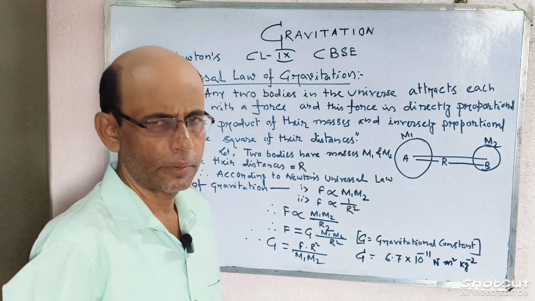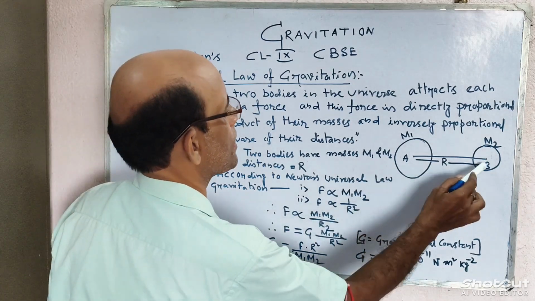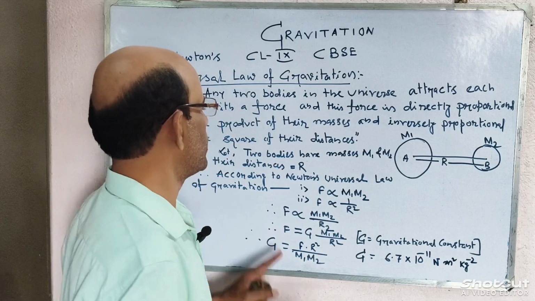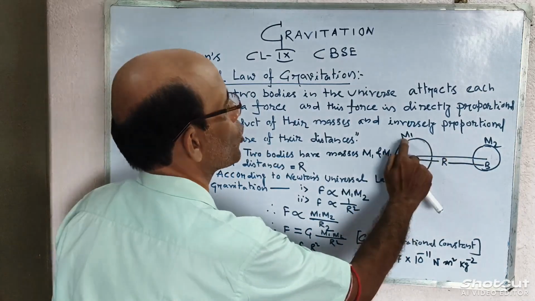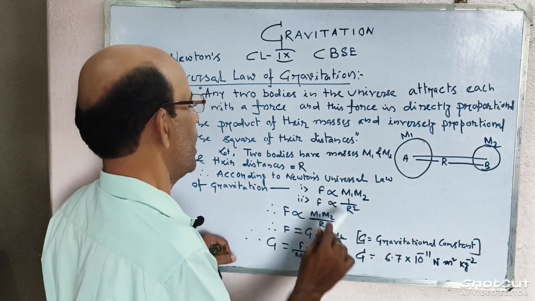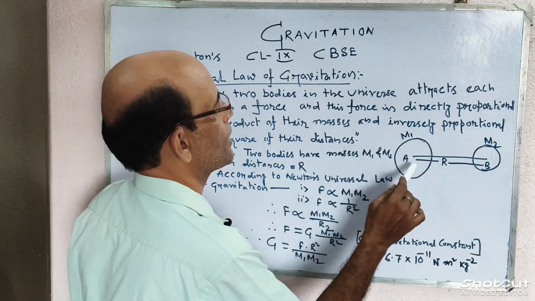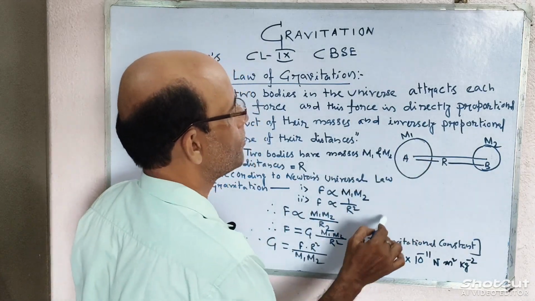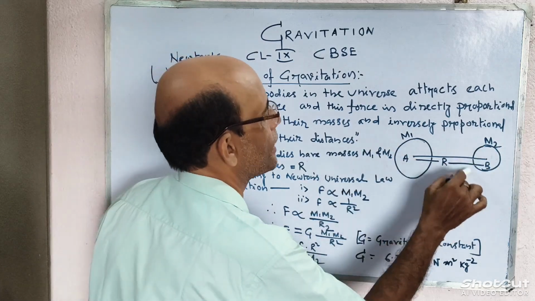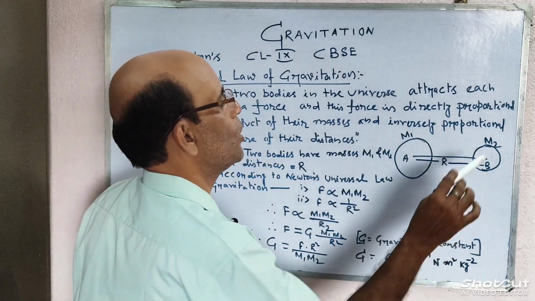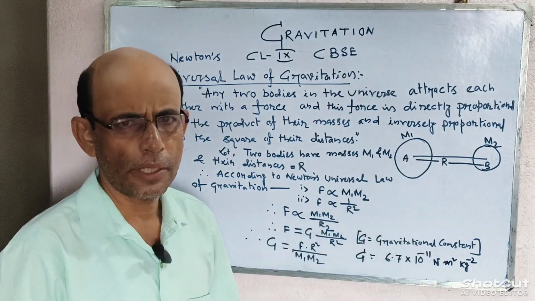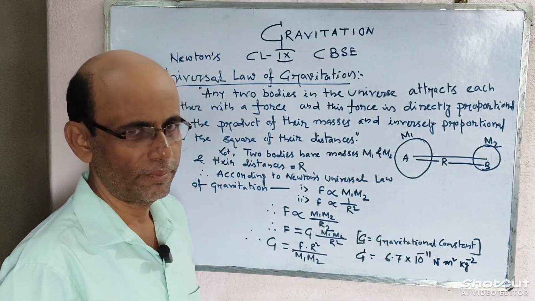A and B, these are two objects, attract each other with a force, and this force is directly proportional to the product of their masses. Suppose A is a body whose mass is m1, and B is another body in the universe whose mass is m2. The product of their masses is m1 m2.